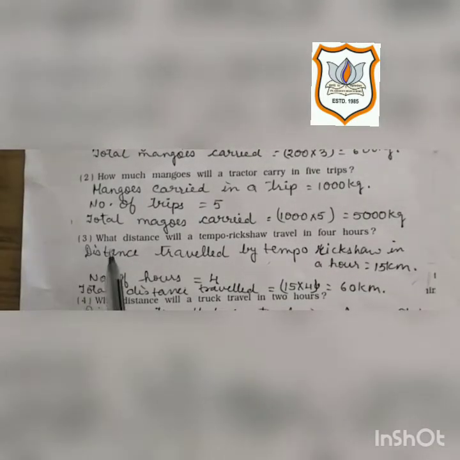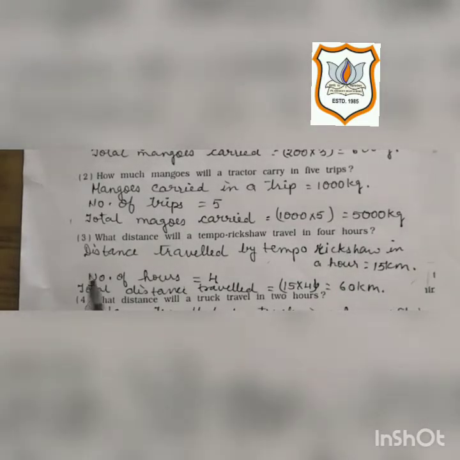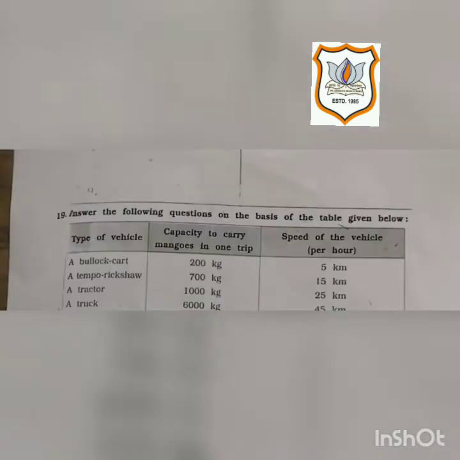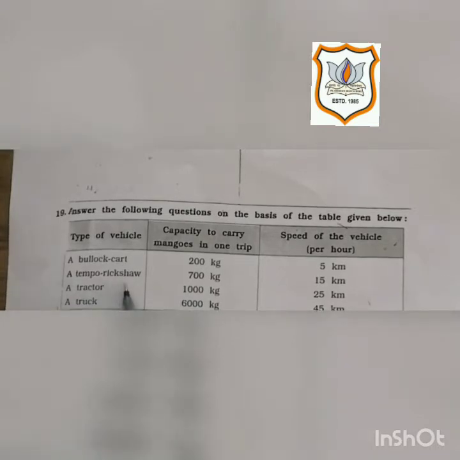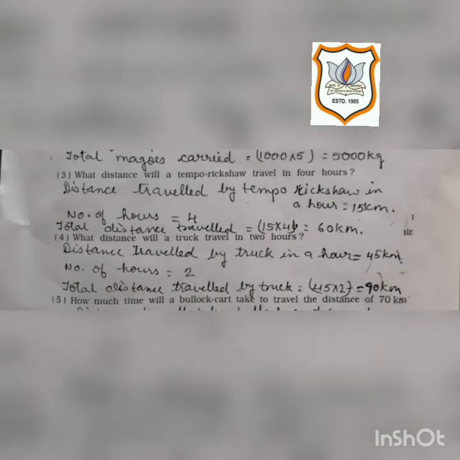Question number 3. What distance will a tempo rickshaw travel in 4 hours? If the tempo rickshaw travels continuously for 4 hours, how much distance will it travel? Distance traveled by tempo rickshaw in an hour is equal to 15 kilometers. See in the table, it's given a tempo rickshaw covers 15 km per hour. So distance traveled by tempo rickshaw in an hour is 15 kilometers, which is given in the table. Number of hours which the tempo rickshaw will travel is 4, which is given in the question.